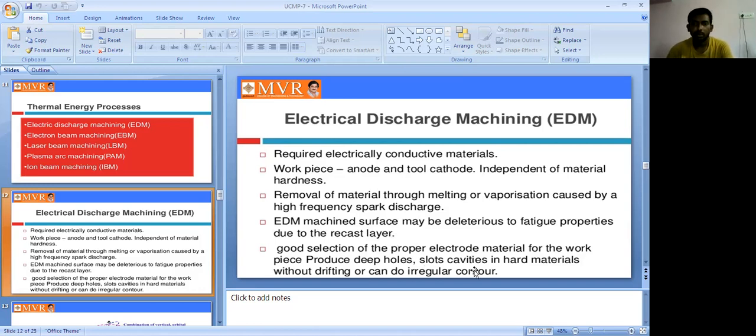With a good selection of the proper electrode material for the workpiece, we can produce deep holes, slots, and cavities in hardened metal without drifting, or we can produce irregular contours. So we can select the proper electrode material. These are the benefits. So that is one of the EDM processes.